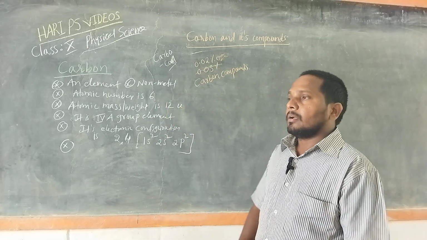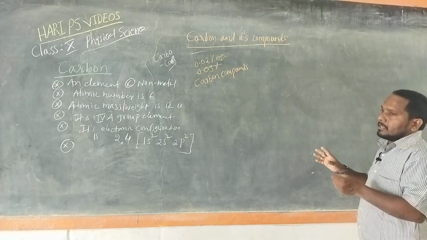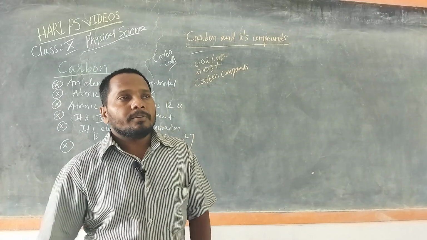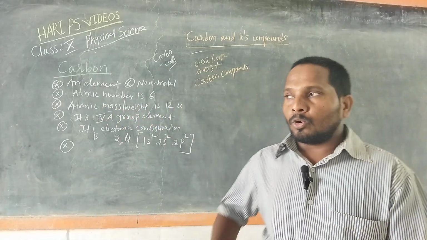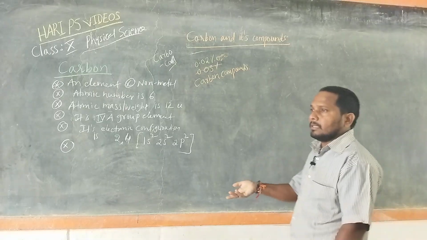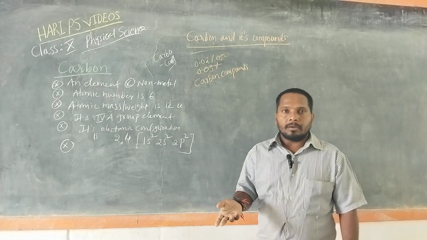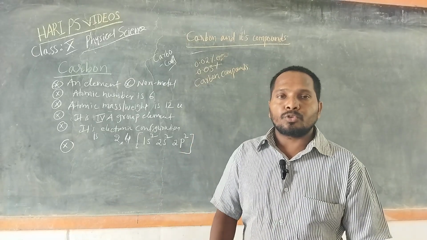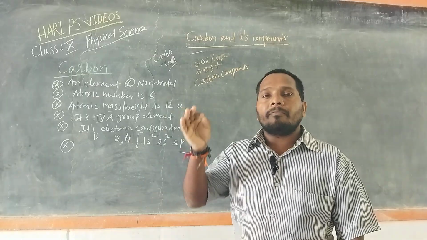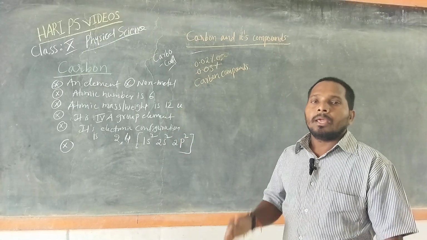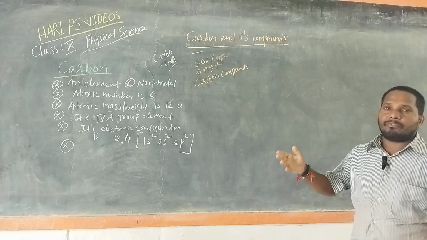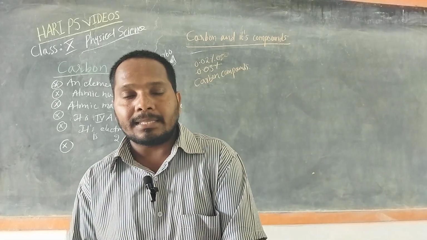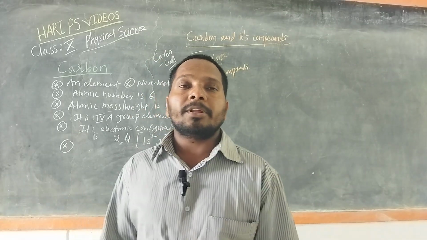So carbon is present in almost every material which we are using in our day-to-day life: clothes, food, plants, trees, animals, fibers, plastics, wood, paper. All these consist of carbon. So carbon plays a very important role in our day-to-day life. Why does carbon have this much importance?